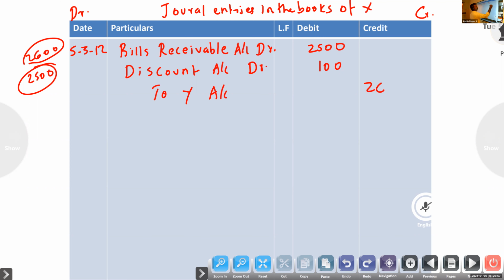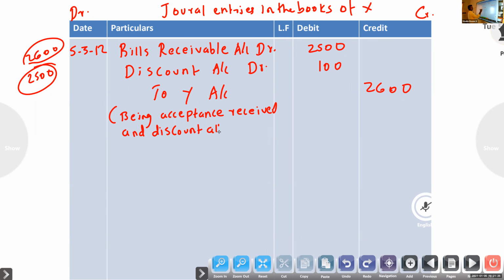So Y owed 2,600, so Y has to give 2,600. Out of that we got a bill of 2,500, and discount we gave 100. Being acceptance received and discount allowed.